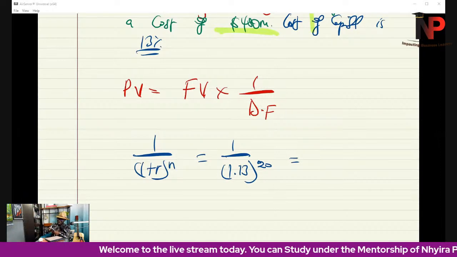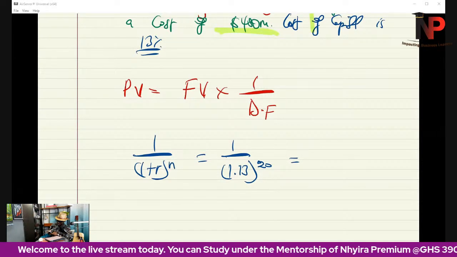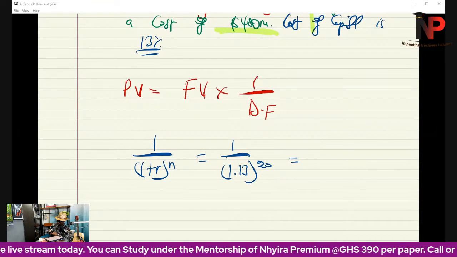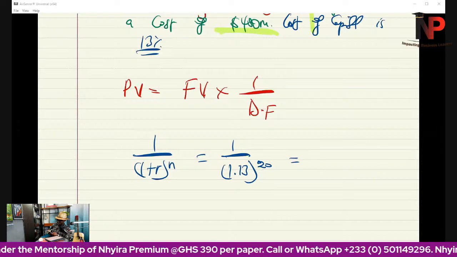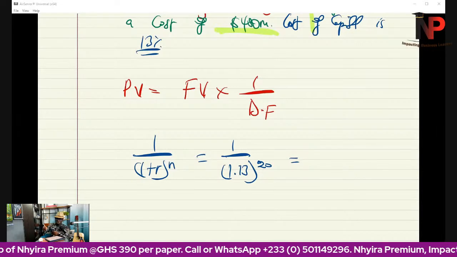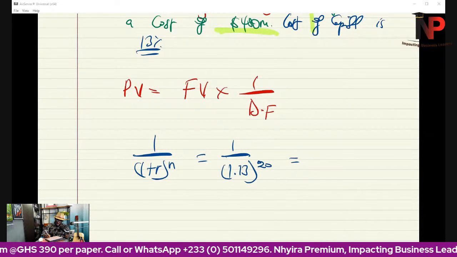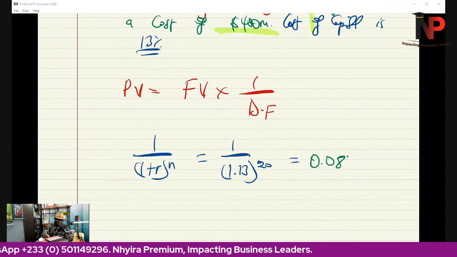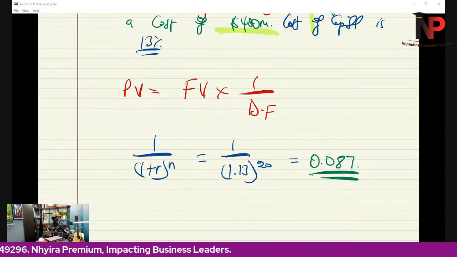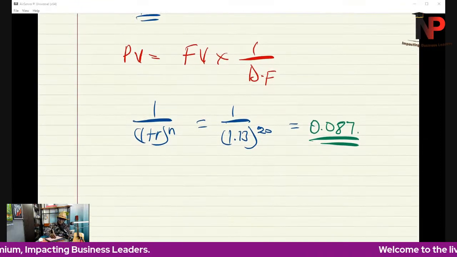So let me punch that out. 1 over 1.13 exponent 20. I'm getting something like 0.087, something like that. So that the present value